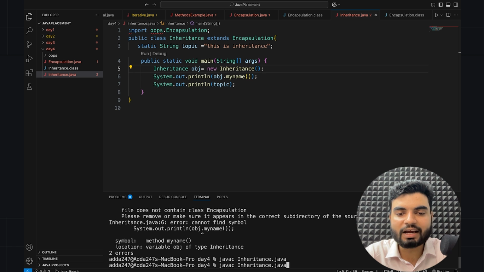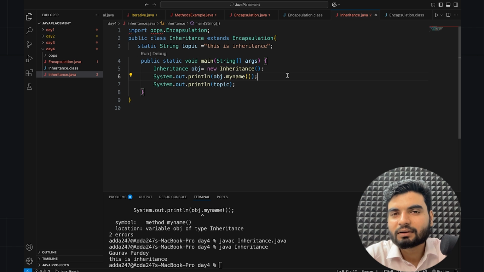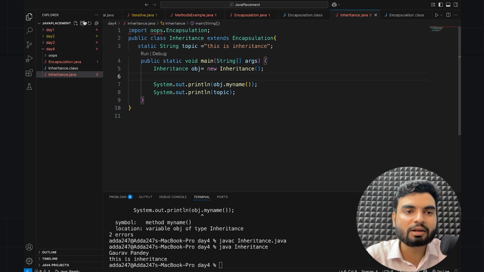So now eventually what is happening here? We're getting this data, right? This inheritance we are getting. Look at it, my name. But now if I want to access that private thing, can I access the private variable? You remember? Let's try. I told you the use of getter and setter.